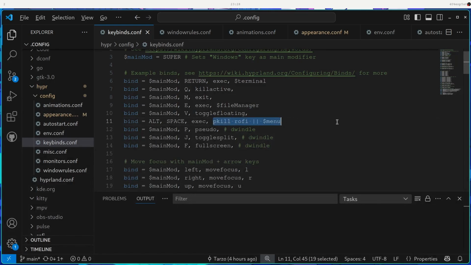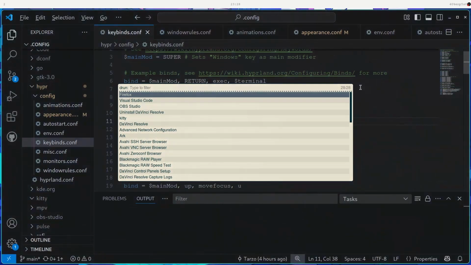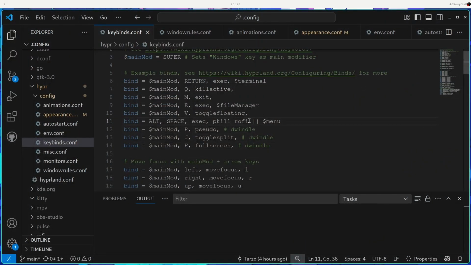But you can see this command right here. If you don't know what this is doing, pkill rofi is basically saying that if Rofi is not on, it can't kill it, so it will just open Rofi. And if Rofi is open, it will just kill it. So we're just executing this command first. You see, it opens it up and then it just closes it. It just does either one.